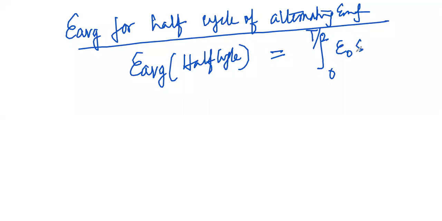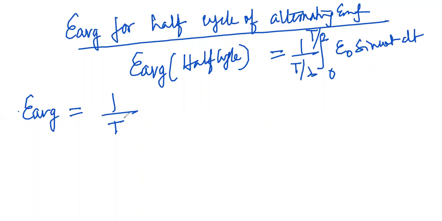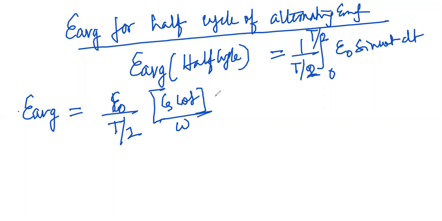So it will be the integral of E naught sine omega t dt, divided by T by 2. So E average for half the cycle will be equal to 1 divided by T upon 2, and E naught will be taken outside. Once again integrate this, so you will be getting cos of omega t divided by omega, within limits now 0 to T by 2.